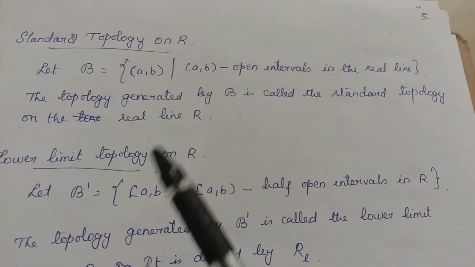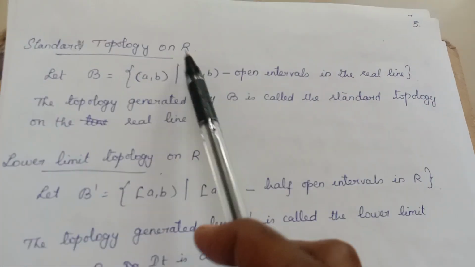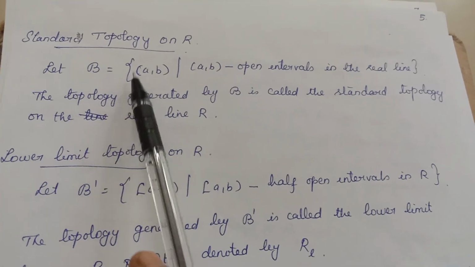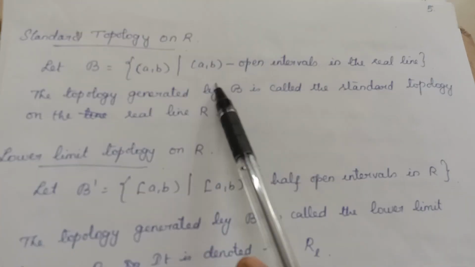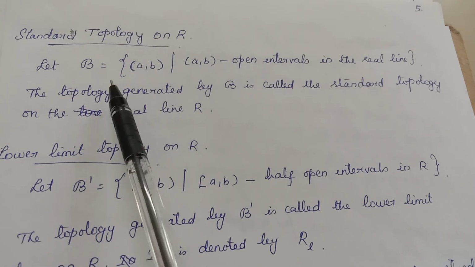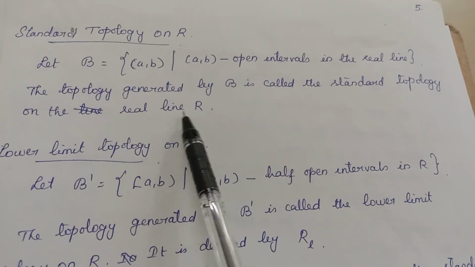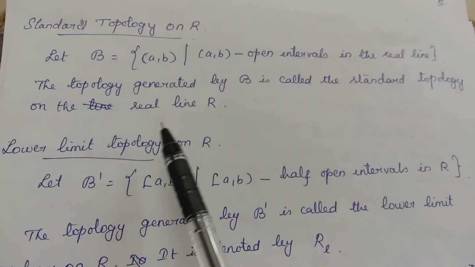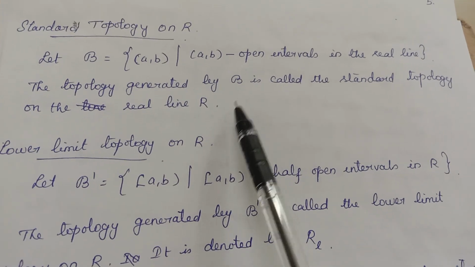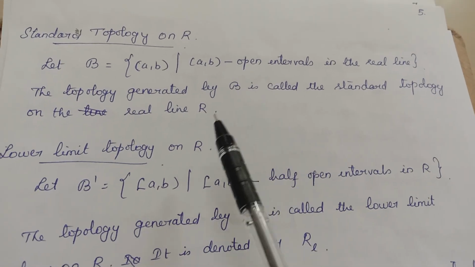important topologies. First one is the standard topology on the real line R. Let B be equal to the set of all open intervals (a, b) in the real line. Then this will generate a topology, and that topology is called the standard topology on the real line. This standard topology I am going to make use of very frequently in this video.